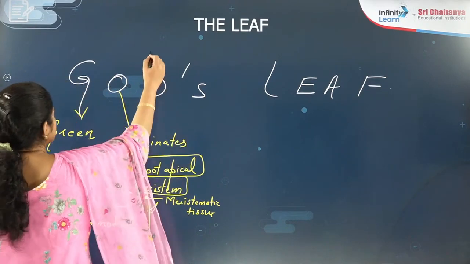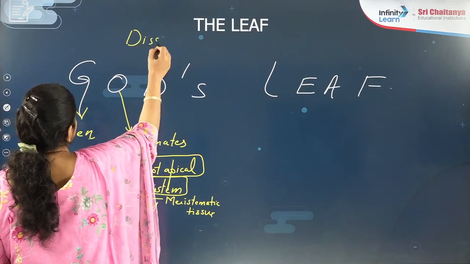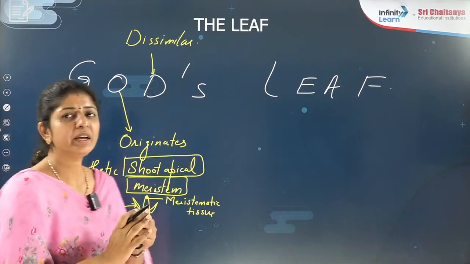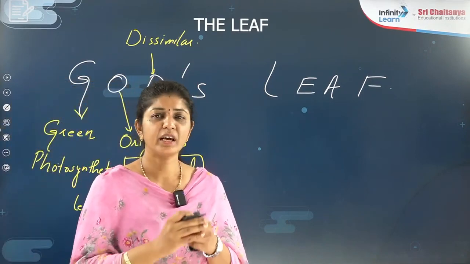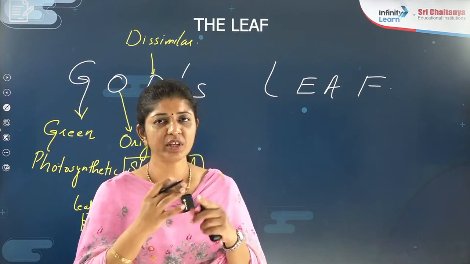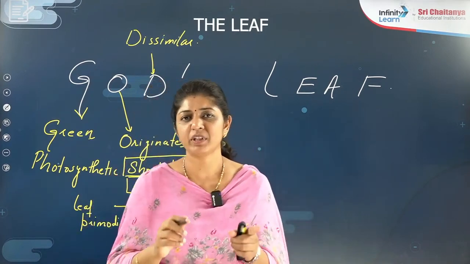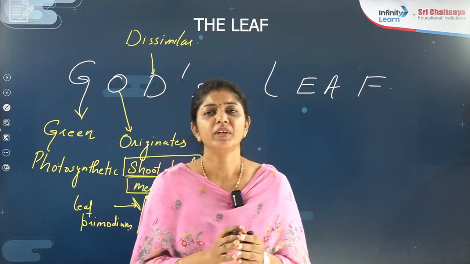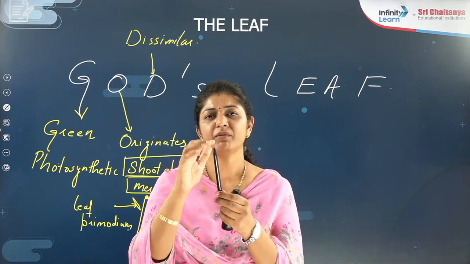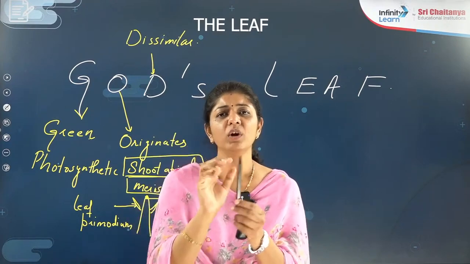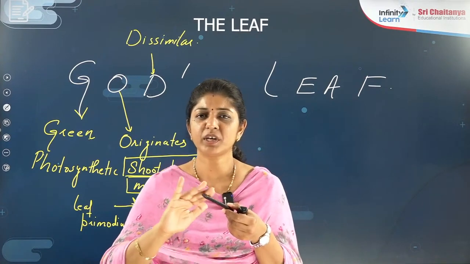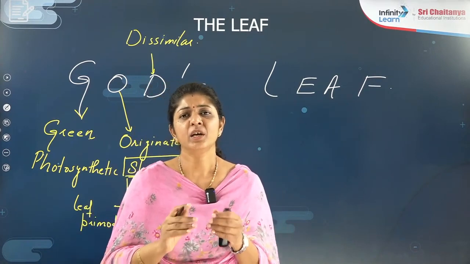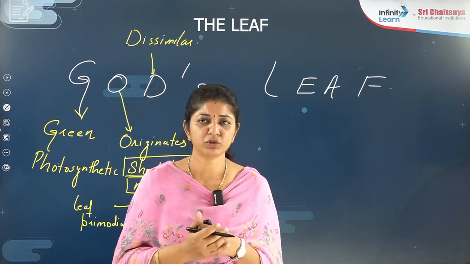Then D stands for dissimilar, right? Leaves in different types of plants are not the same. They can vary from plant to plant in their shape. The leaves can vary from different plants, or I must say different species of plants. Even their margin can vary, even their tip can be blunt or like an arrow. Surface texture also varies, when you touch the leaf you will find the difference. So many aspects make the leaf different from species to species.